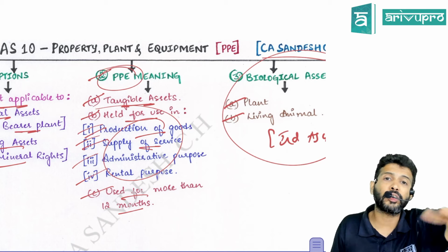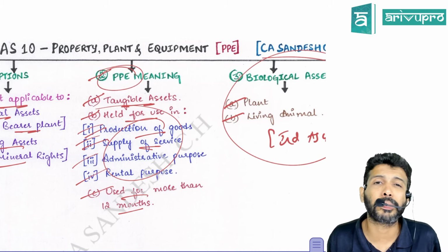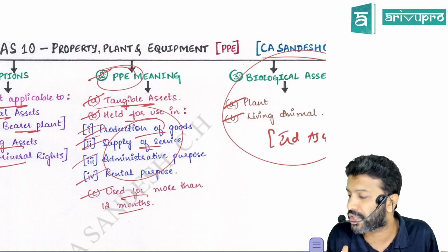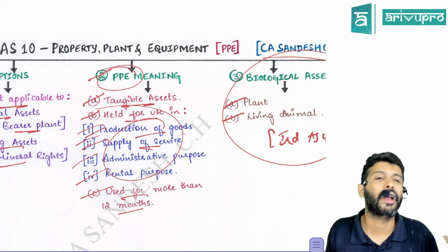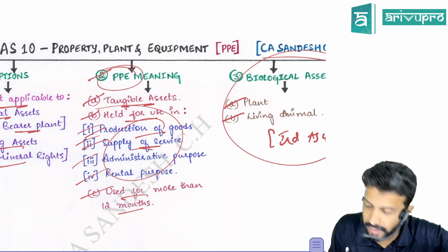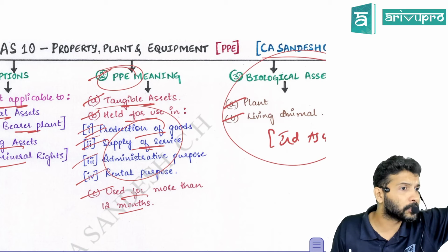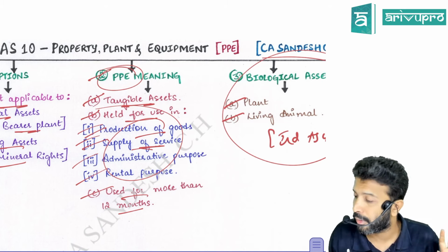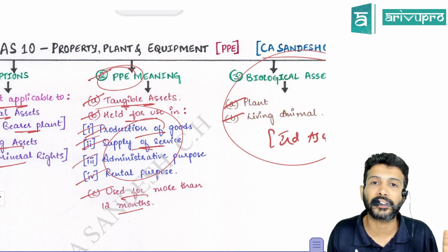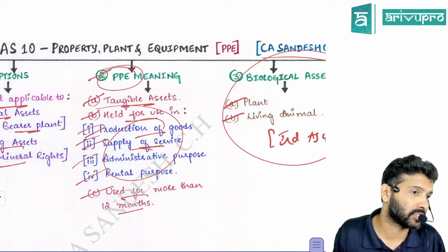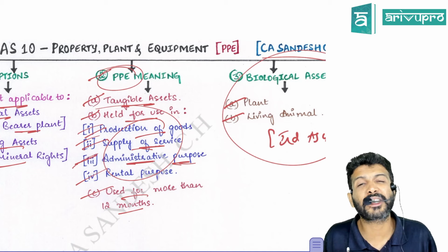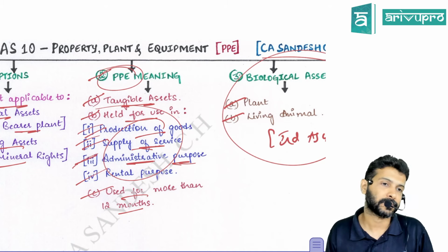Suppose a manufacturing company purchases machinery, what will they use that machinery for? To produce some goods. So that PPE either should be used to produce goods or to give some service. That is pretty much self-explanatory. If they had stopped there, with only these two included, 90% of companies' fixed assets could not have been shown as fixed assets. That's the reason they brought in a third one called administrative purpose.